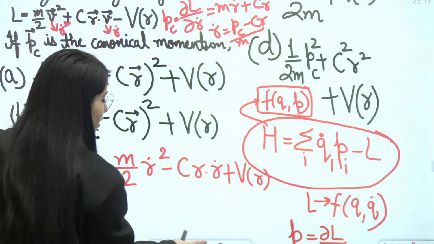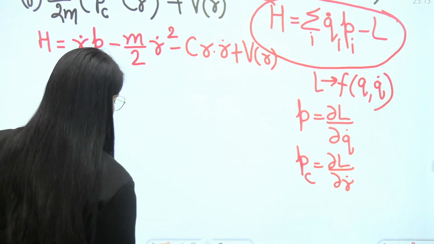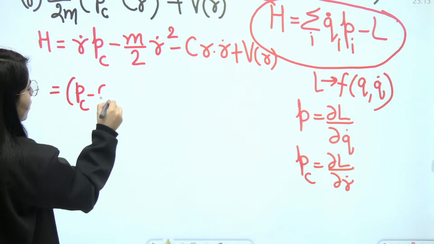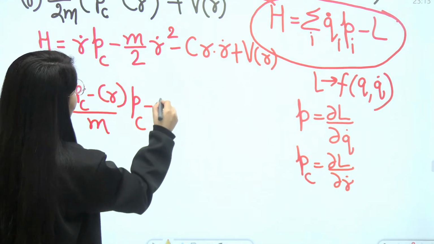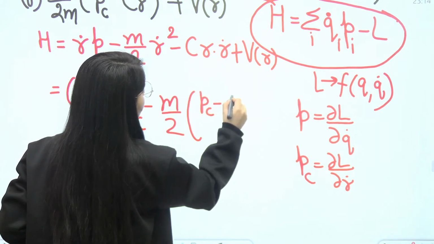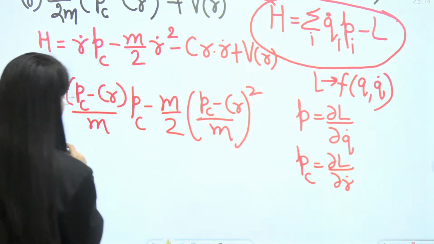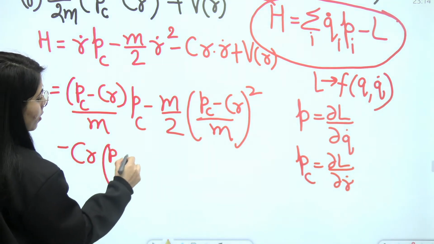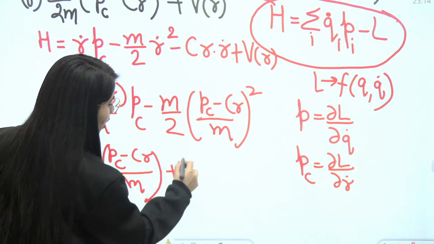Just put it in this expression. PC minus CR upon M, clear? That is the R dot value. So put it here: PC minus CR upon M into PC minus M upon 2, again PC minus CR upon M whole square, minus CR into PC minus CR upon M, plus VR.